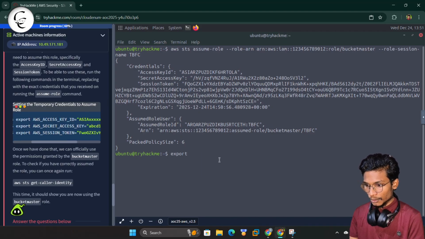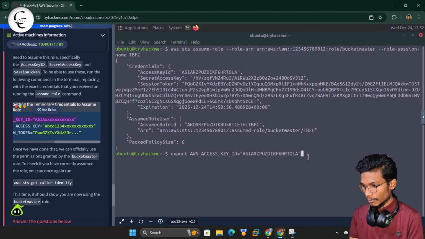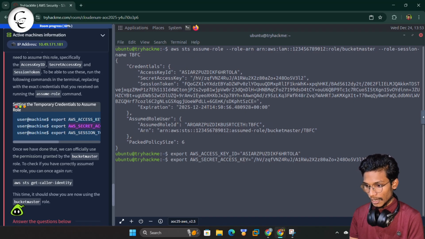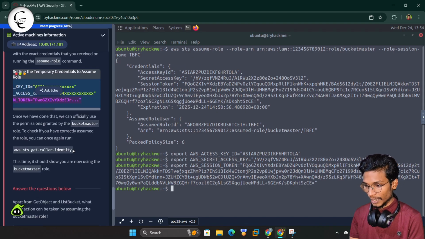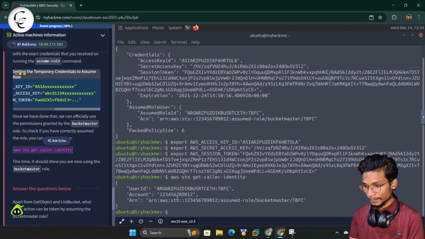We can simply use these commands from here, like export, and we'll paste the AWS key, and now we'll set our access key. Here you can see we have already set our access key. Now it's time for the session token. So we have also done that. Now guys, we have got the credentials and we have set our credentials. Now here you can see we have the user ID, the account, and the ARN.